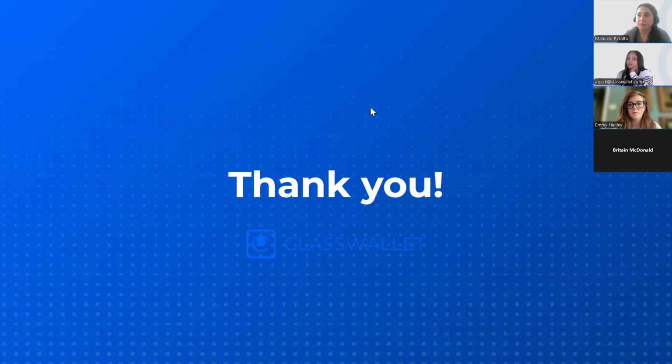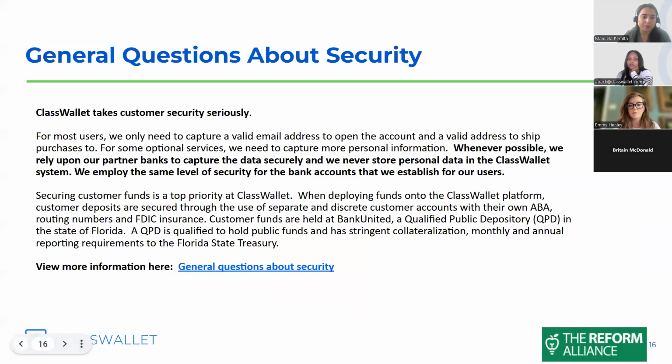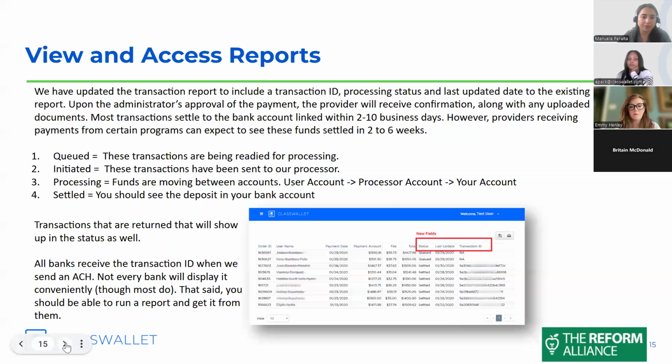Angelica, can you go back to the payment report slide, please? Yep. So you won't be able to see that directly. I think the way you can identify it is either by the order ID number, or you can see if the payment amount is different, if you know that you issue a different payment amount for EFA than PIAC, then that could be one differentiator. Or the order ID number, you can ask the parent for that order ID number for PIAC and then for EFA, and you can reconcile that way.